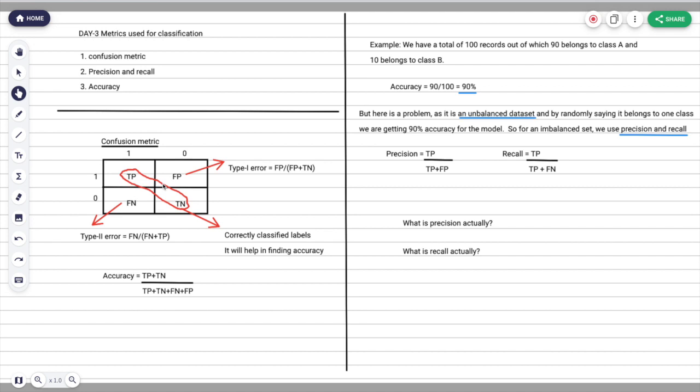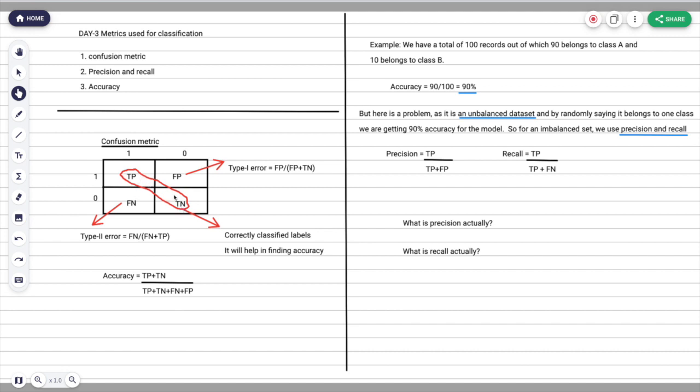So this is the simple convention to know which term is used for which cell. If you see this red circle, true positive and true negative are the actual truth values that you predict correctly, and that can be of either class.